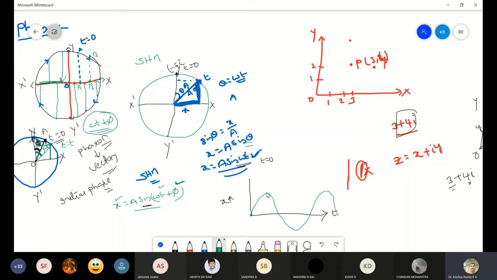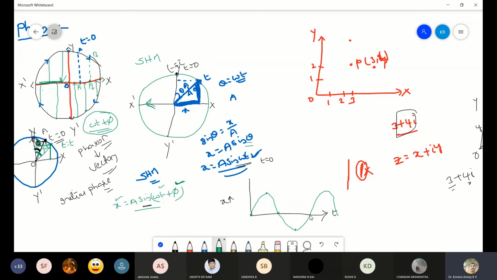When t equal to pi by 2 is this one. When t equal to pi, a sin pi into omega, for any value of omega, this will become 0. So here again the displacement is 0. When t equal to 3 pi by 2, the particle will be moving in the x dash axis direction, so the displacement is negative, we are getting it in the y dash direction.